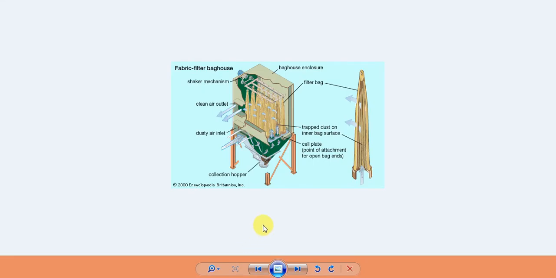So this is a diagram showing a fabric filter. Here fabrics, a certain kind of cloth, are used, and it is also known as a bag house. This box is also known as the bag house. This fabric filter utilizes fabric filtration to remove particles from the contaminated gas stream by depositing the particles on fabric material. Here fabrics are used, and these fabrics will filter these dust particles.